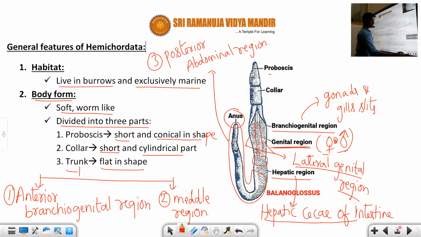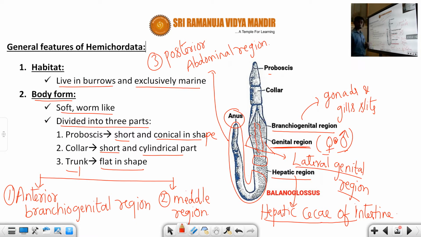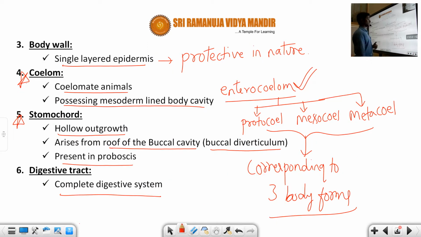So what we discussed in today's class: recall the comparison of Hemichordata and Chordata, what similarities there are with vertebrates, and the general features we can observe. At the same time, the body wall, coelom, and stomochord are very important points.